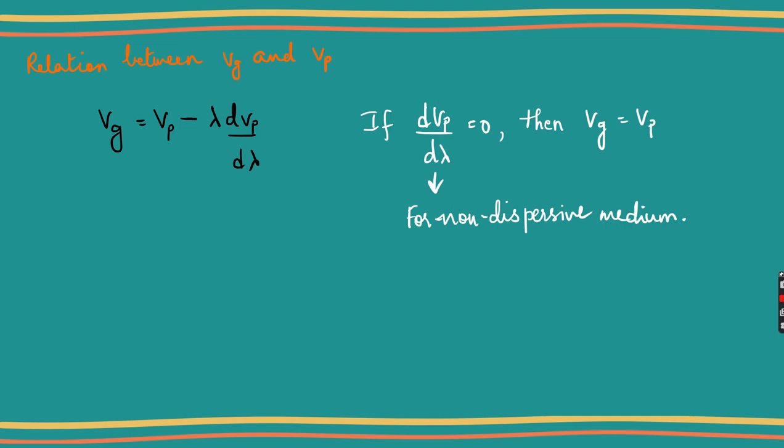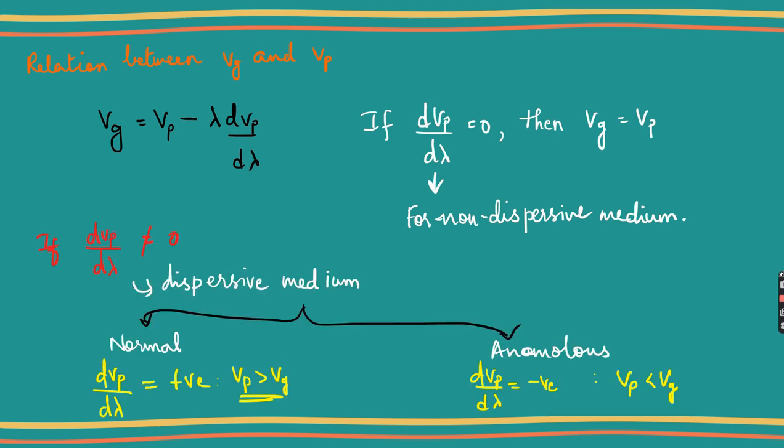Now if dVp by d lambda is equal to 0, that is, my phase velocity does not depend on the wavelength, then obviously Vg will be equal to Vp. So when Vg is equal to Vp, that medium will be called a non-dispersive medium. You have to remember, whenever group velocity Vg is equal to phase velocity, then that particular medium is non-dispersive.